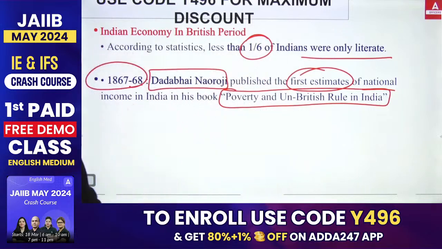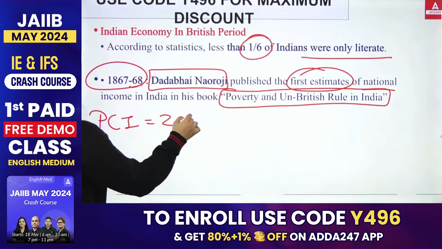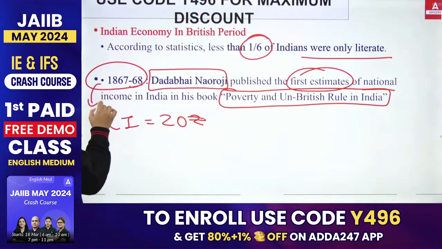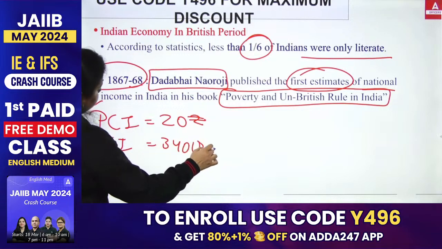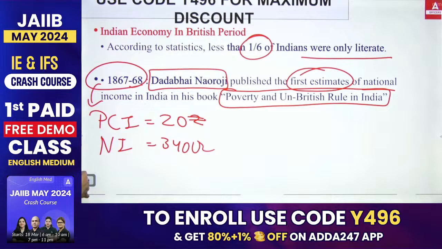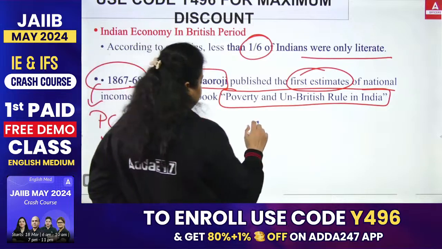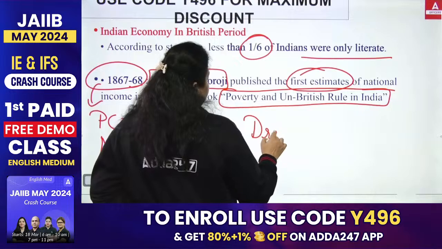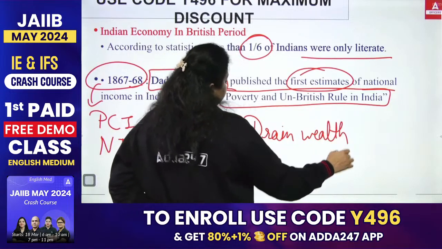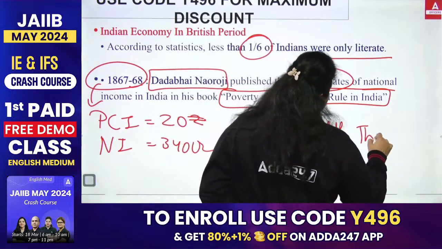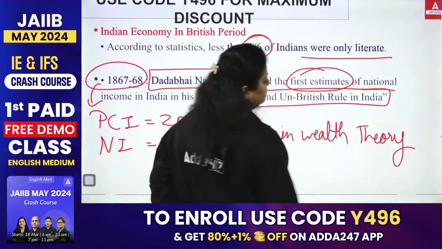In this book, Dadabhai Naoroji said that in India, the per capita income was 20 rupees per person in 1867, and the national income was 340 crores. This was the first estimation of national income and per capita income in India, done by Dadabhai Naoroji. He also defined the drain of wealth theory in his book.